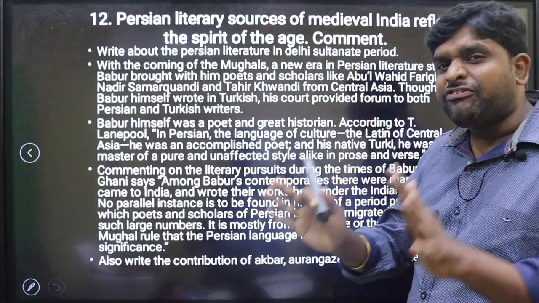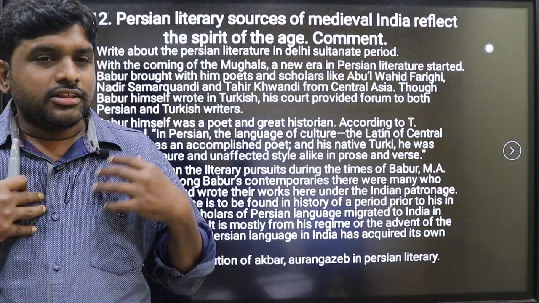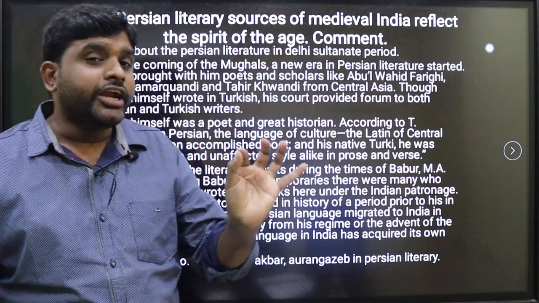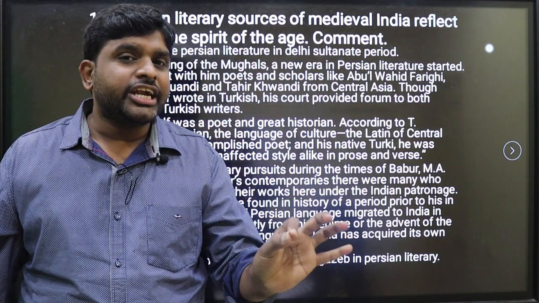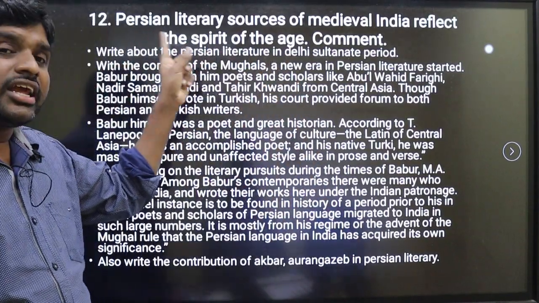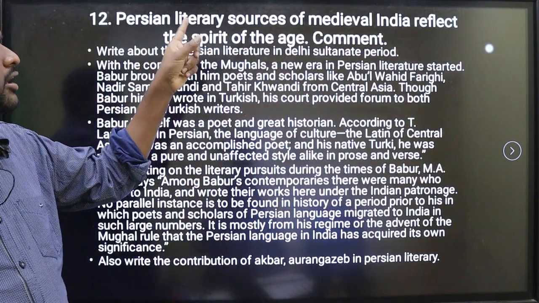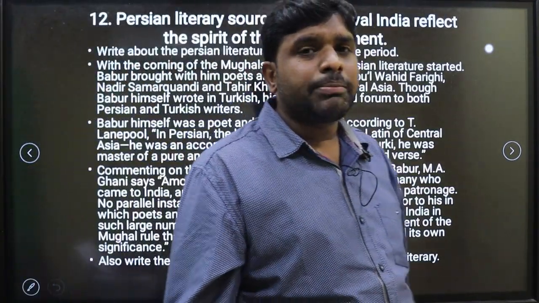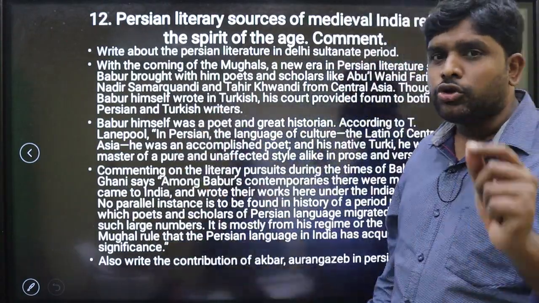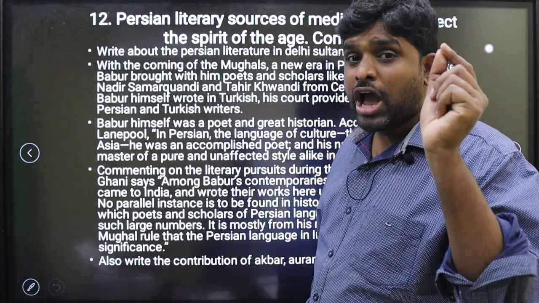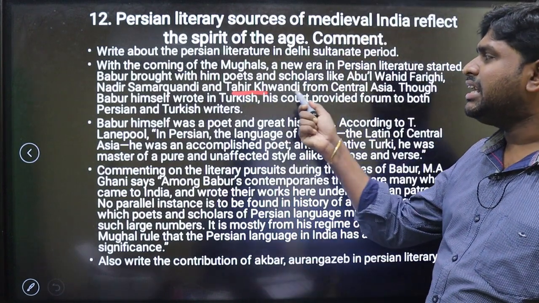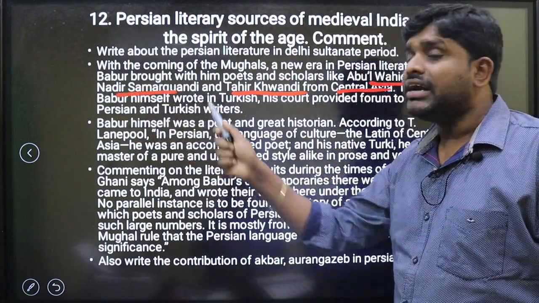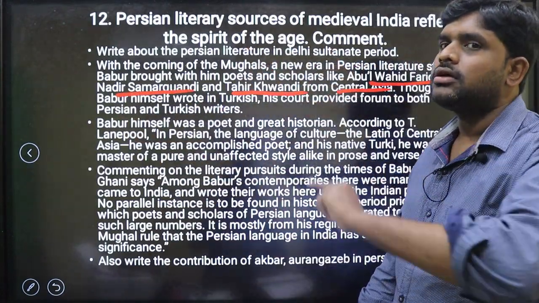Persian literature, a very tough question according to me. This is a very hard question. Persian literary sources of medieval India. According to the syllabus, medieval India and ancient India should not be there, but this is art and culture, medieval India. Persian literary sources of medieval India reflect the spirit of the age. Students are thinking that the paper is easy. No. For this answer, you need to know the factual information. You have to write names like Tahir Kavandi from Central Asia, Abul Fazl, Nadir Samarkandi. These are the words which should reflect in this answer.